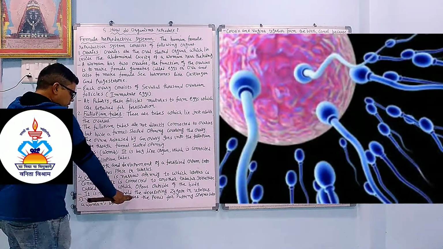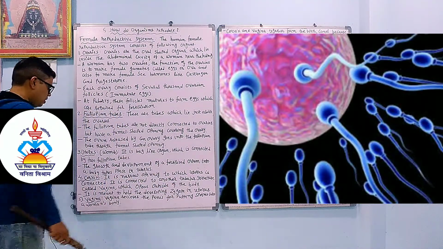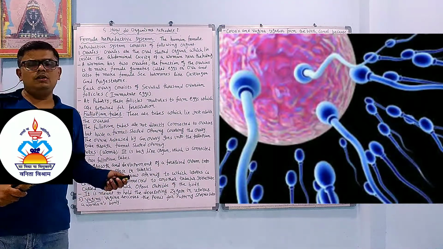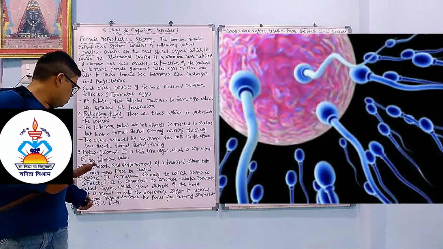Vagina. The vagina receives the penis for putting the sperm into the woman's body. So the vagina is very important. In the vagina, the sperms enter through the penis into the woman's body.